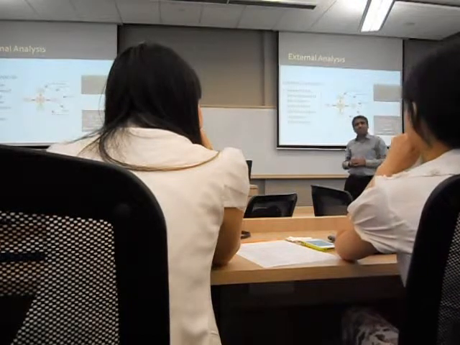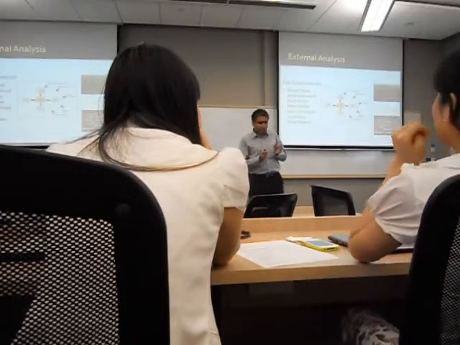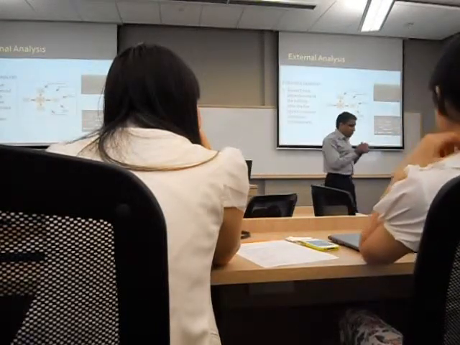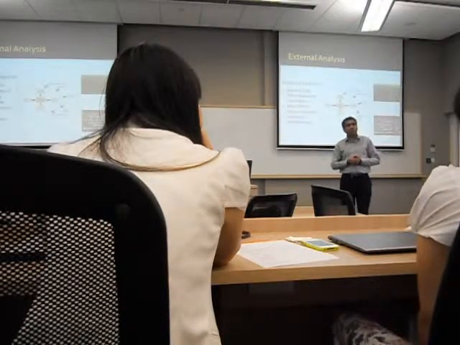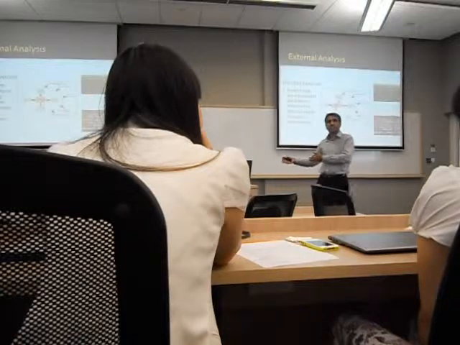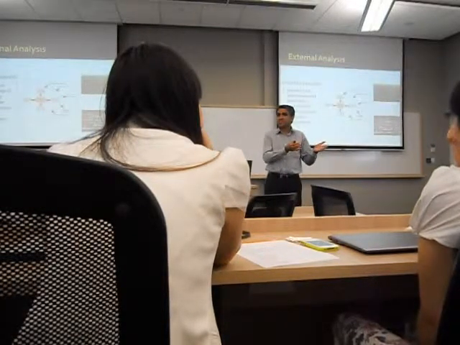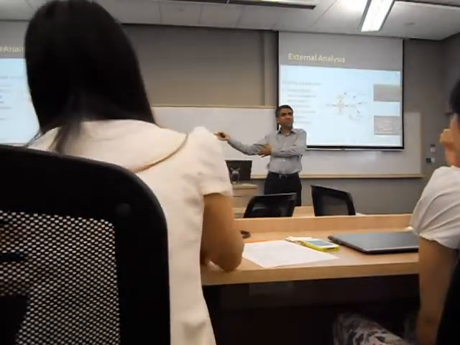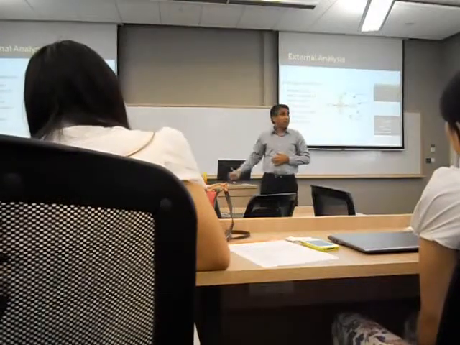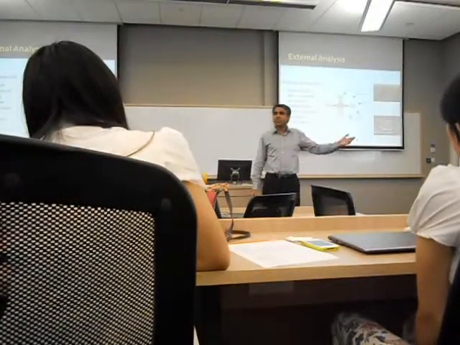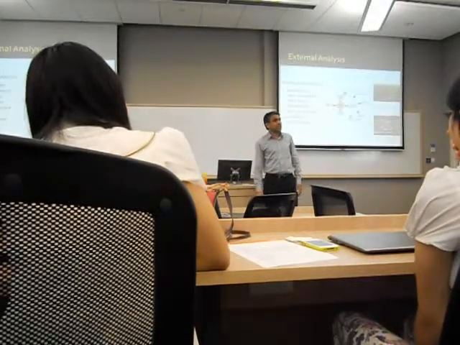So in terms of the external analysis, in this case we are looking at opportunities and threats. And one of the things that I was trying to put forward in the first class is that once you learn about the Porter's 5 forces model, and once you learn about the resources and capabilities approach, you don't really need to have a SWOT analysis, because this is a SWOT analysis. You don't need to list opportunities and threats separately, because that is what you're going to cover in this particular model. Okay? There is no need to separately look at that. And this is what should come out from the 5 forces analysis.